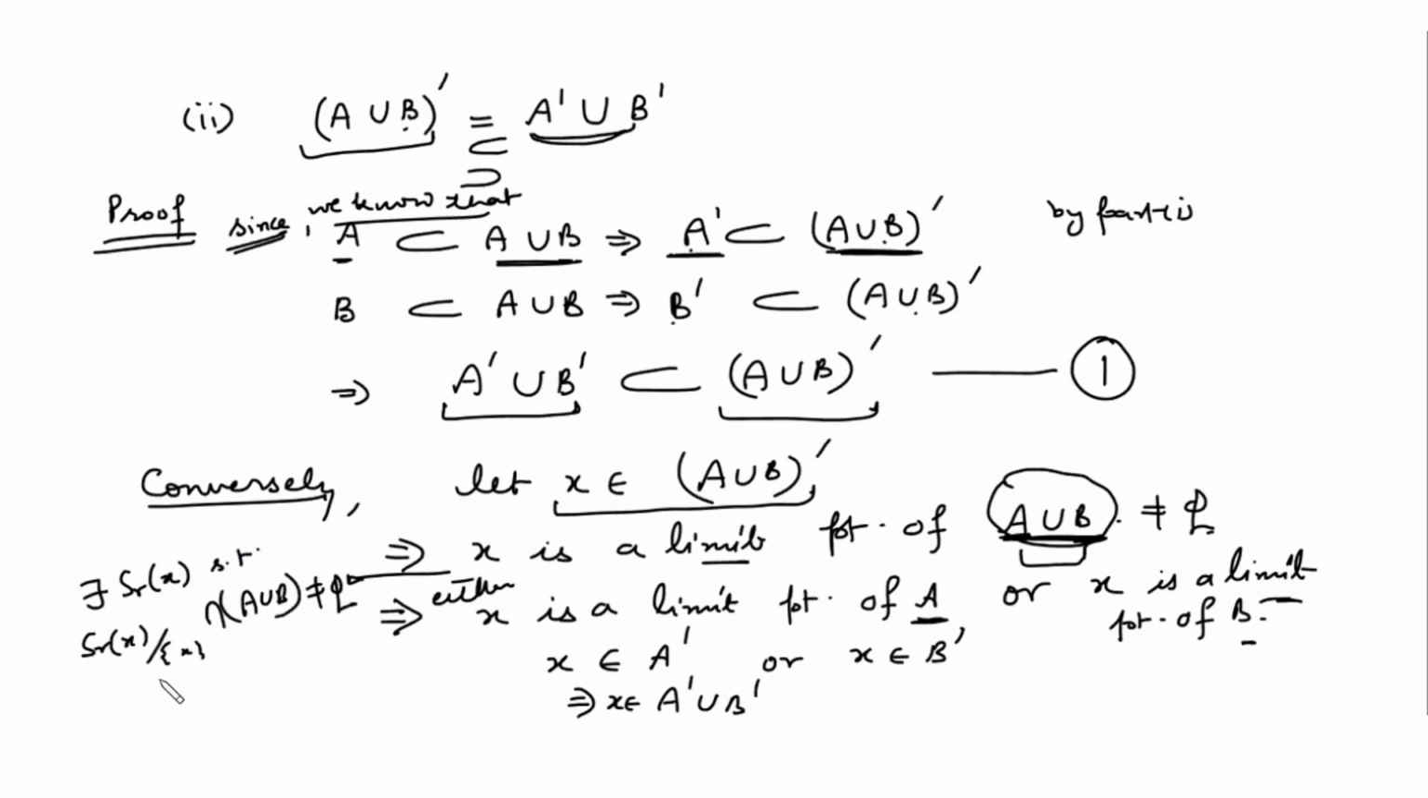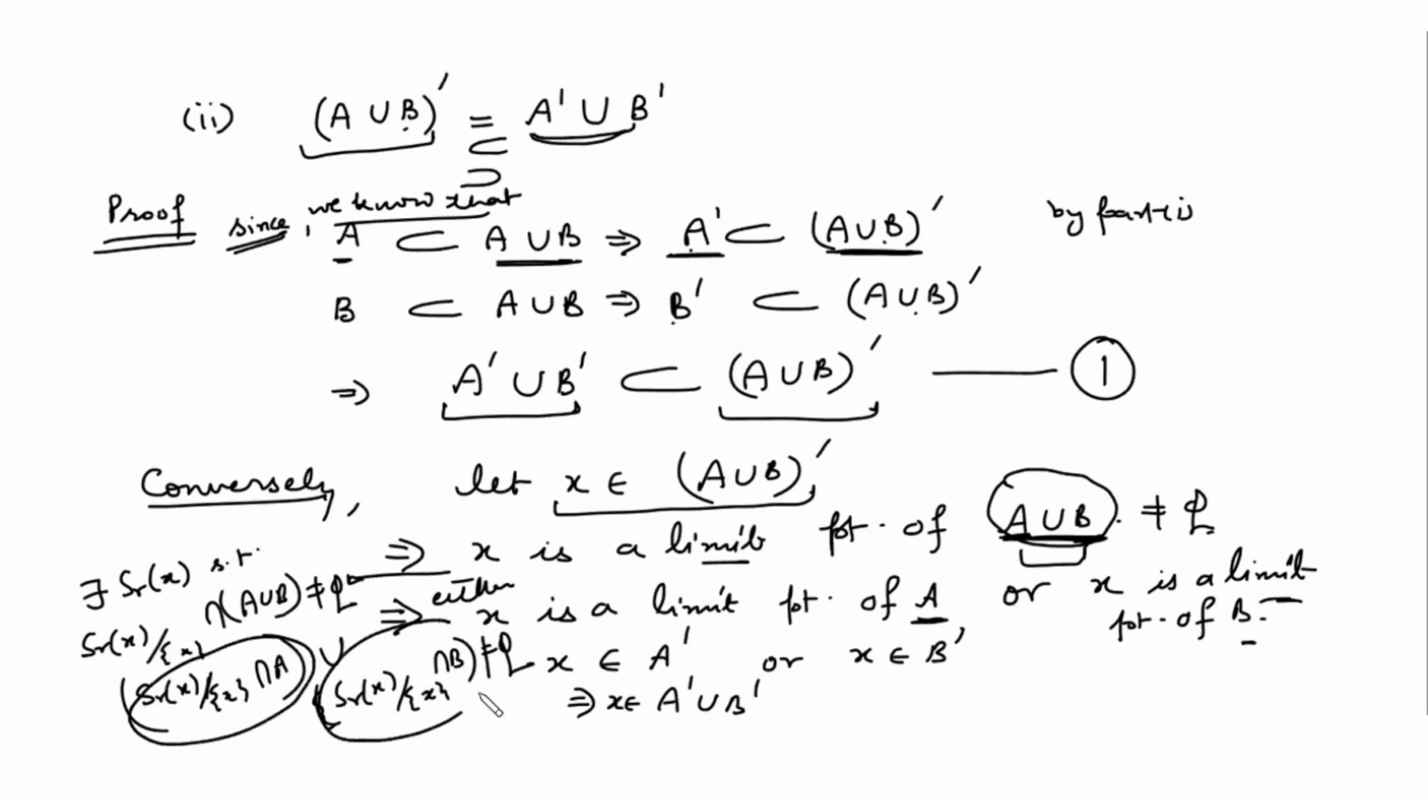Now you can open this. It will become its intersection with A union its intersection with B. This is non-empty. So either this is non-empty or this is non-empty, or both are non-empty. If this is non-empty, it means x is a limit point of A. And if this is non-empty, it means x is a limit point of B. And if both are non-empty, it means it is a limit point of A as well as B.